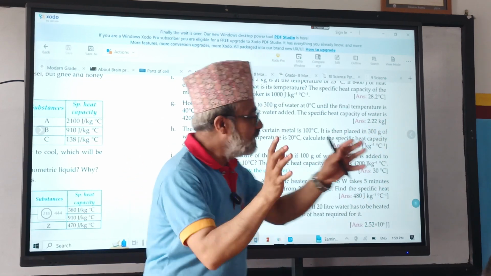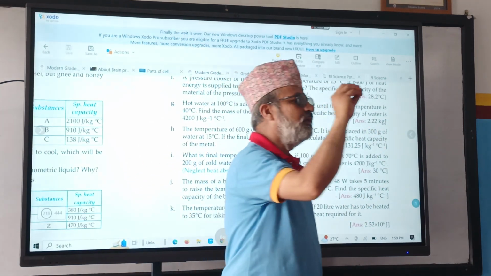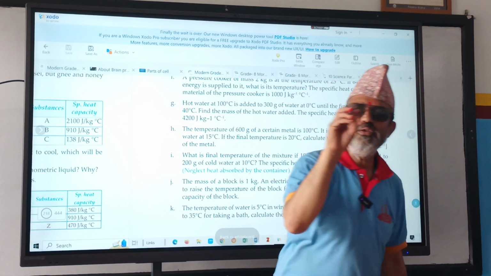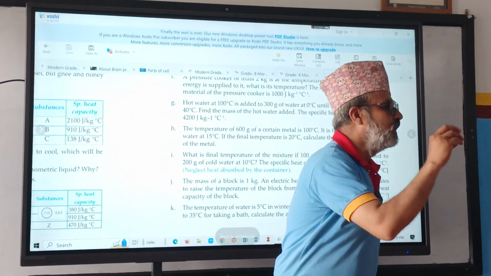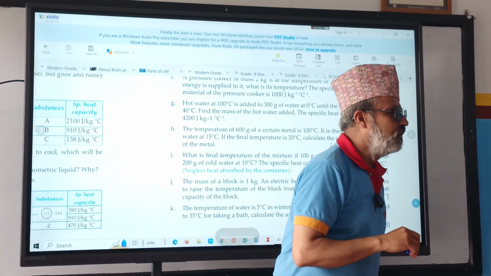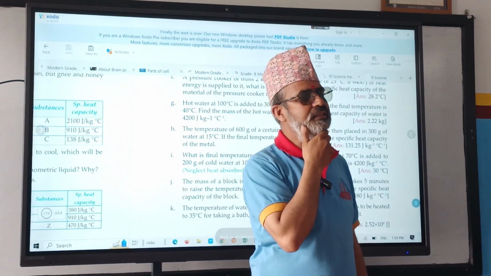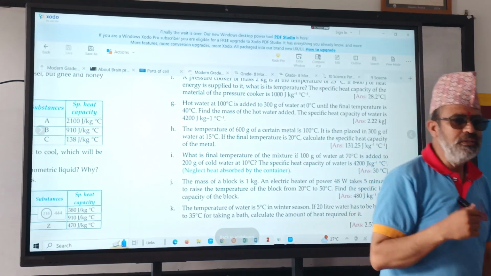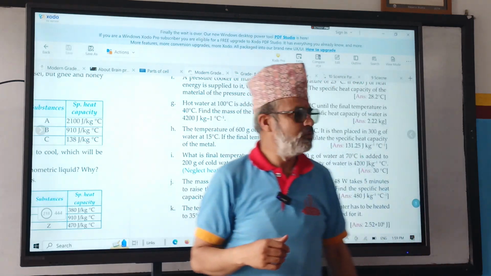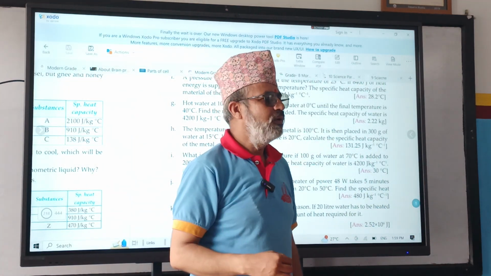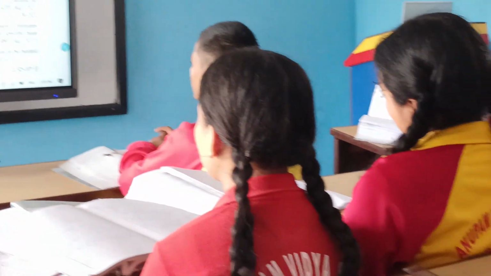Understood or not? If you are inside the class, just do one thing. Just look at your teacher, what the teacher is doing. Then your concentration will be there. Understood or not? Yesterday also I gave the example of Sasankacharya. Whenever I go this side, he looks at me. Whenever I go here, he looks at me. Means he is focusing, no? Some are busy over what the teacher is saying.